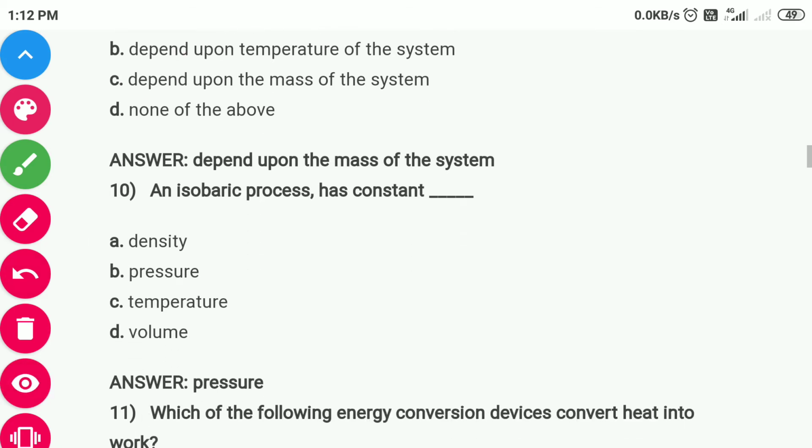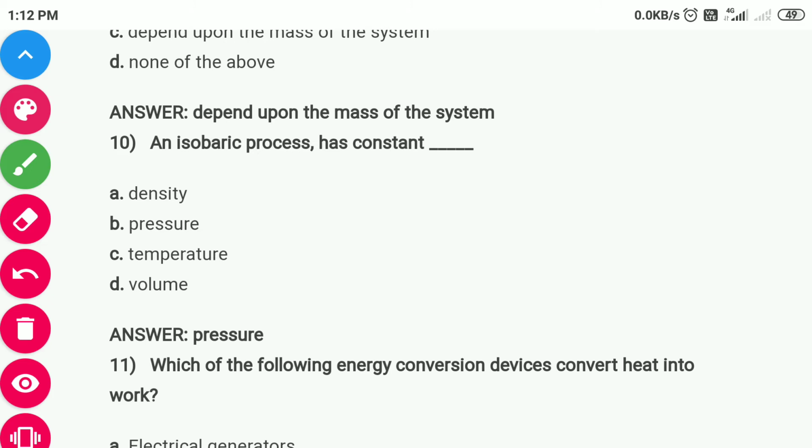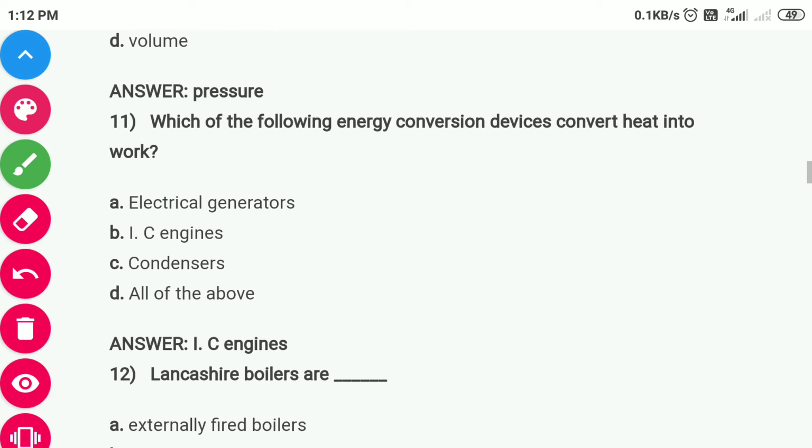Question number 10 is, an isobaric process has constant. Isobaric means pressure is constant, has constant pressure. Option number B is correct. Question number 11 is, which of the following energy conversion device convert heat into work? So heat is converted into work by IC engine. Option number B is correct.